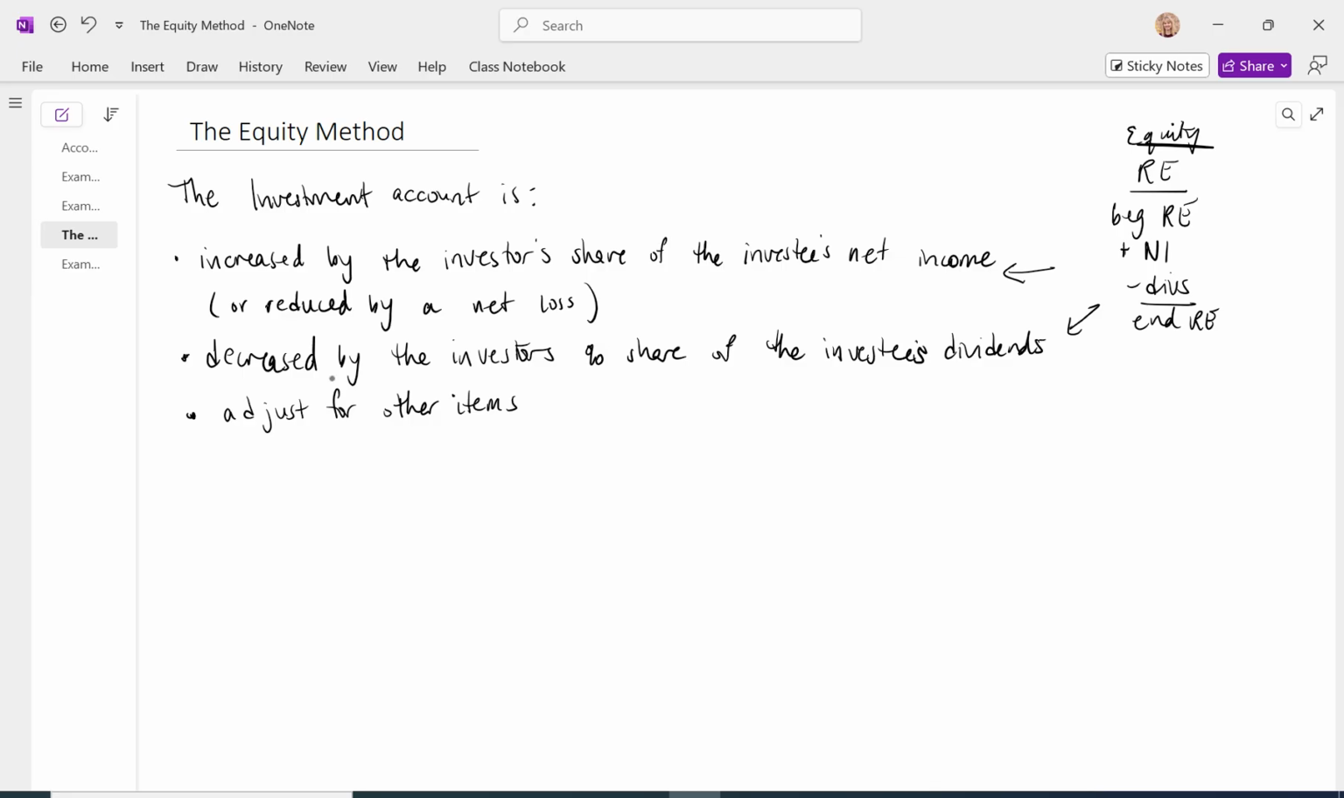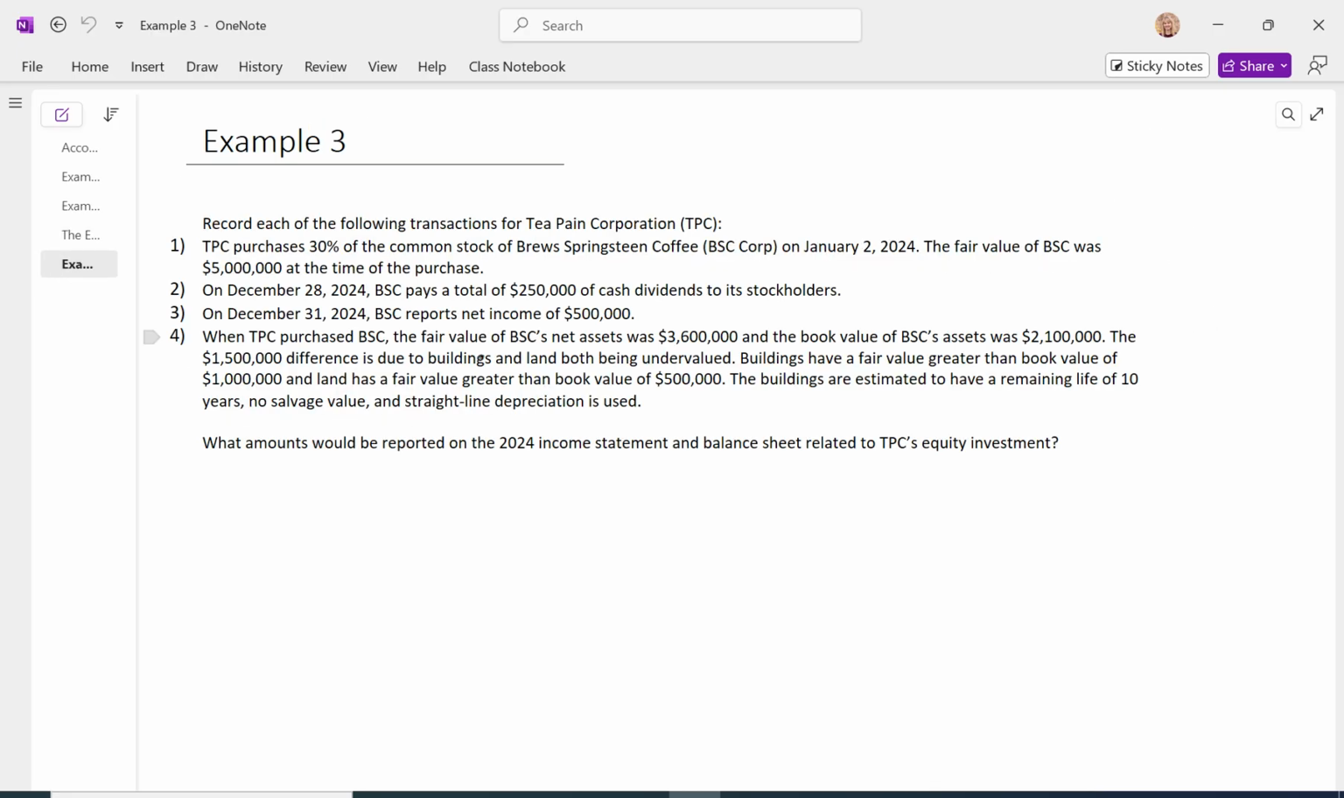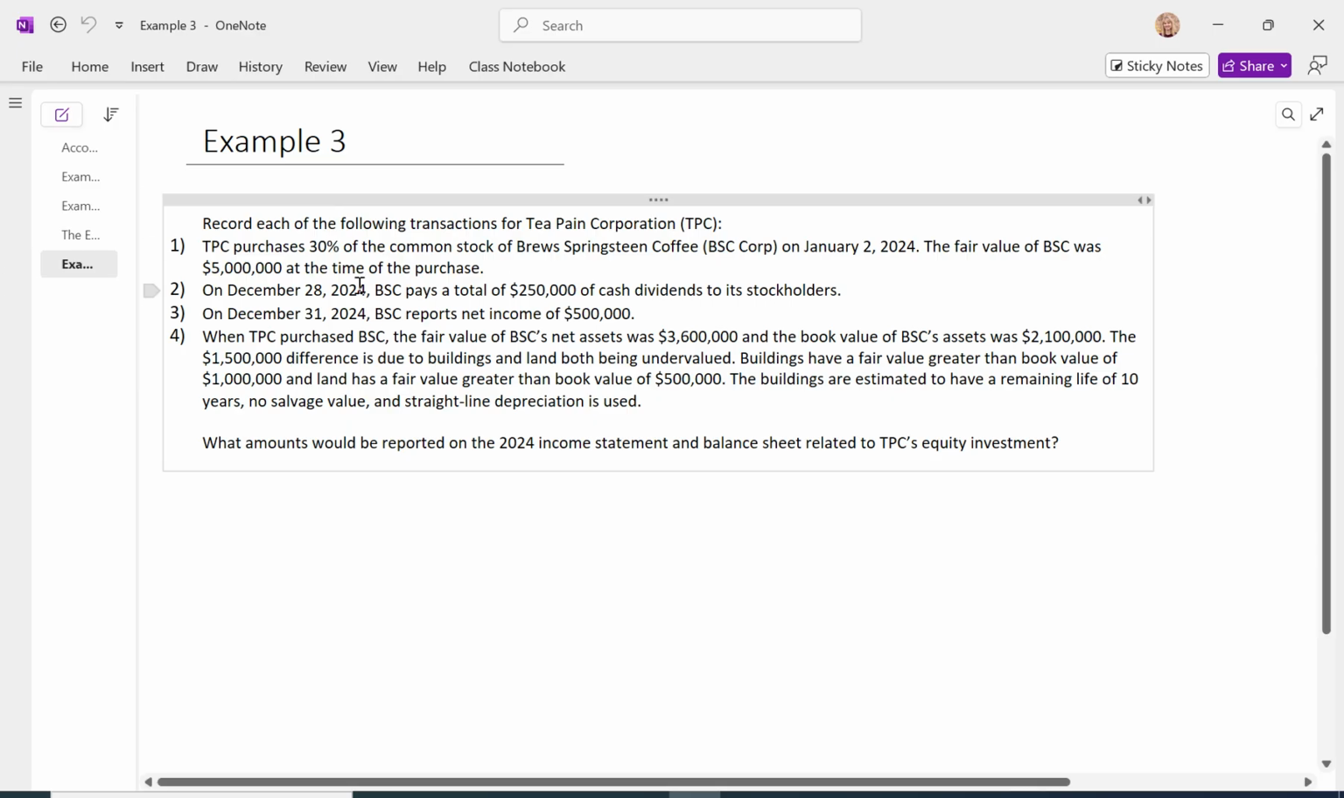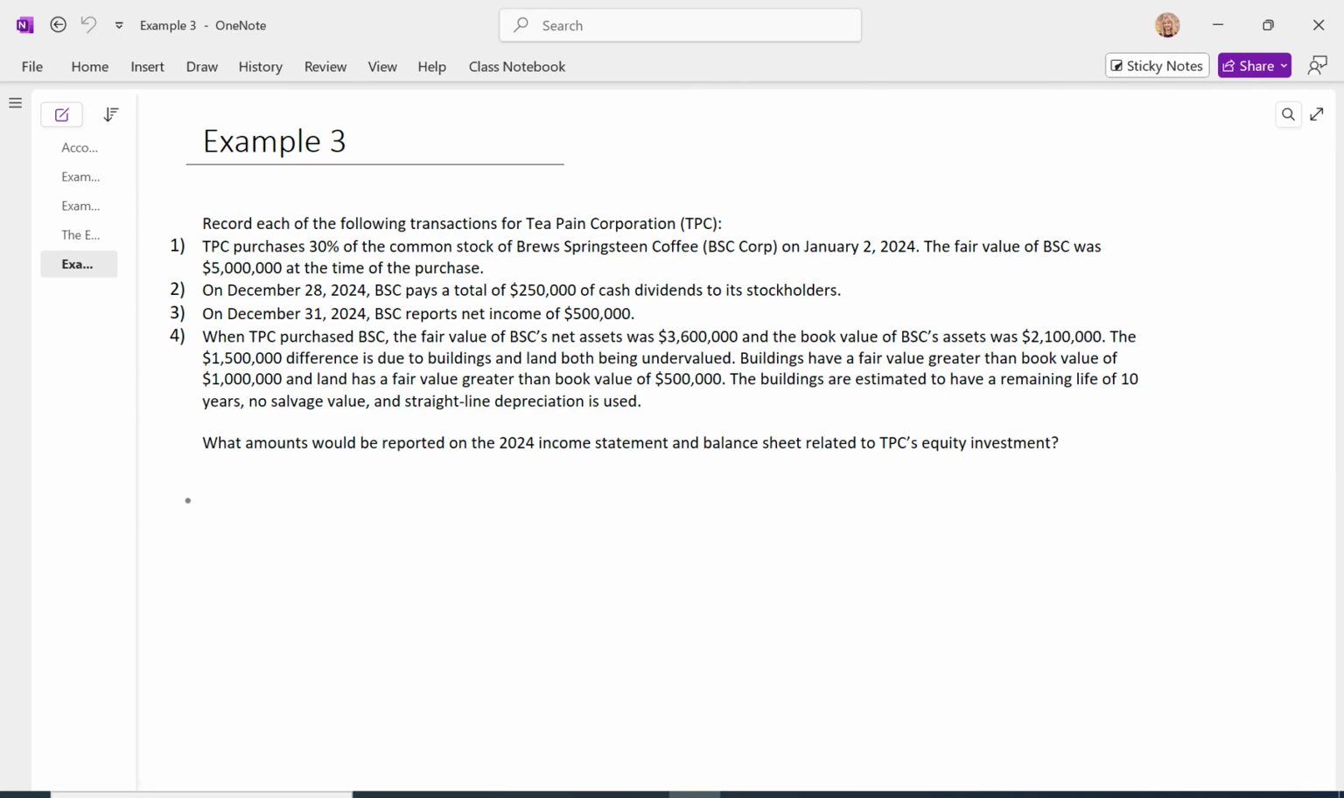Let's start on our example. Record each of the following transactions for T-Pain Corporation. TPC purchases 30% of the common stock of Bruce Springsteen Corporation on January 2nd, 2024. The fair value of the company was $5 million at the time of the purchase. All right, so let's record that entry. We acquire the asset at cost. So this is on January 2nd.